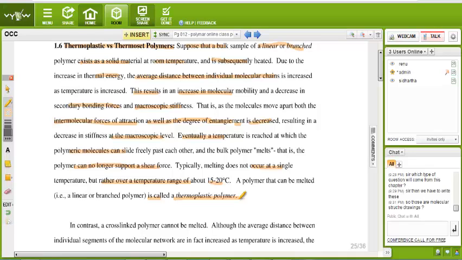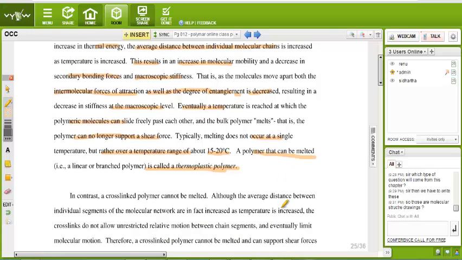and all are melted. So in a polymer there is no sharp melting point, rather it has a range of melting points. That is why it is shown as 15 to 20 degrees centigrade. In between this temperature your polymer will melt, and a polymer that can be melted is called a thermoplastic polymer. Clear? What is the thermoplastic polymer? One which can melt by heat.